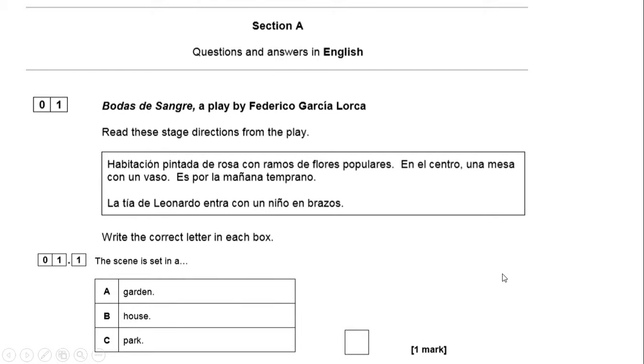Question 1, parts 1 to 4. Bodas de Sangre, a play by Federico García Lorca. Read these stage directions for the play.